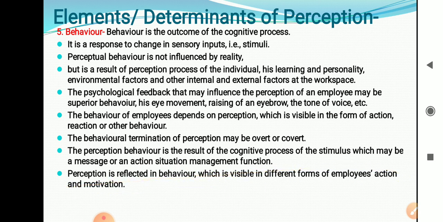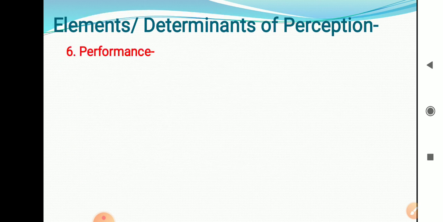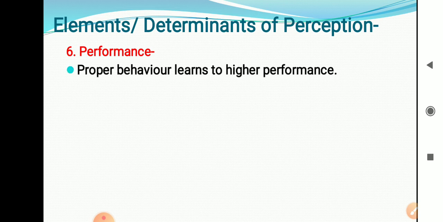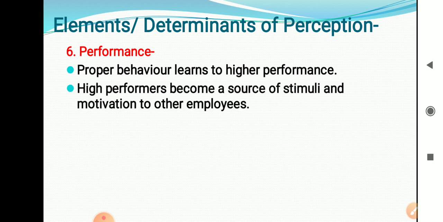If you are able to do that action, if you are able to do that practice, then we come to know that you understood that message or information. So that is the behavior. After behavior, we have to perform. Performance is going to be evaluated, whether you have done it in the proper way or not. Proper behavior leads to higher performance. If you are able to do the proper behavior, if you are able to do that practice very well, then it indicates higher performance. Higher performance becomes a source of stimuli and motivation to other employees.